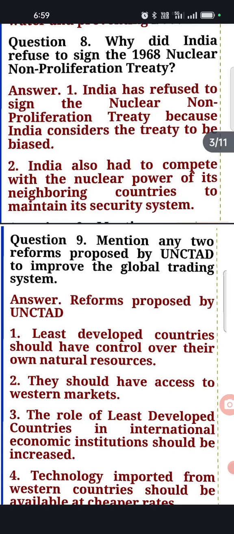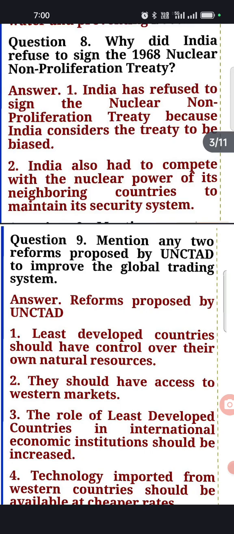And second, India has also had to compete with the nuclear power of its neighboring countries, because since independence we have been facing terrorism attacks, whether from Pakistan or China. Okay? So in order to maintain the security of the country, we have established our nuclear power. So India considered that it is not necessary to sign the NPT.